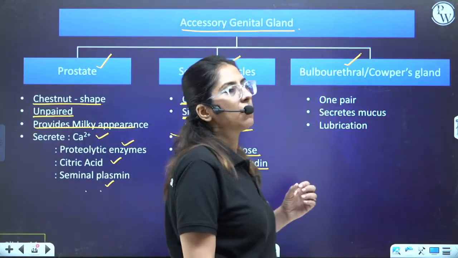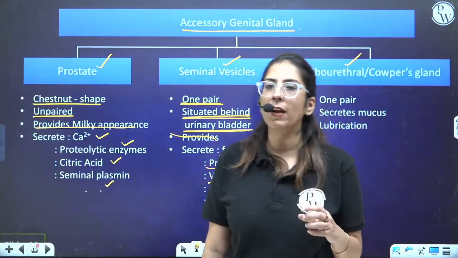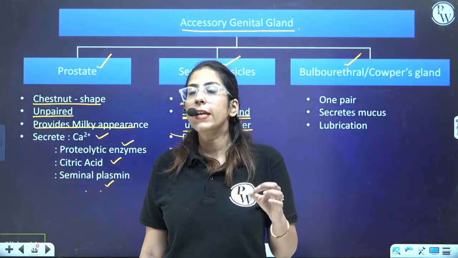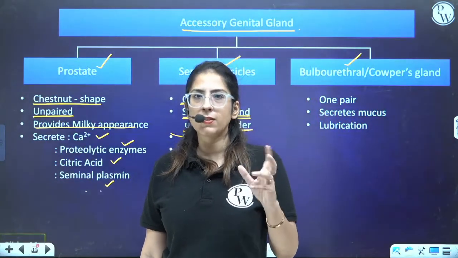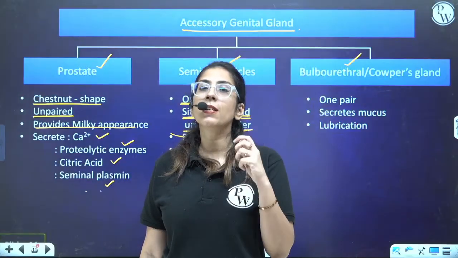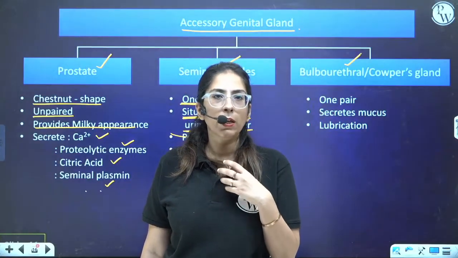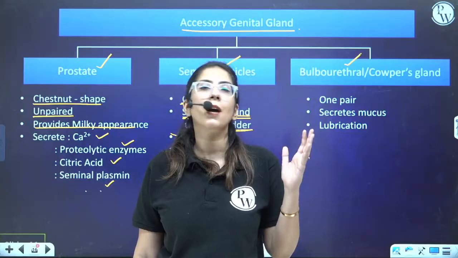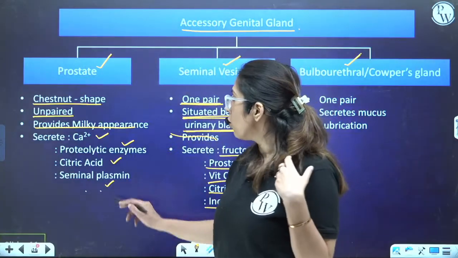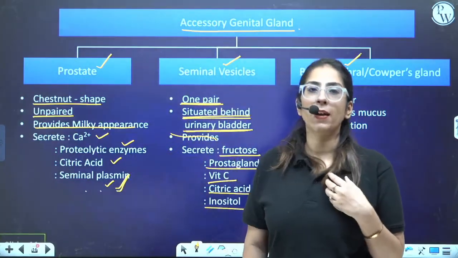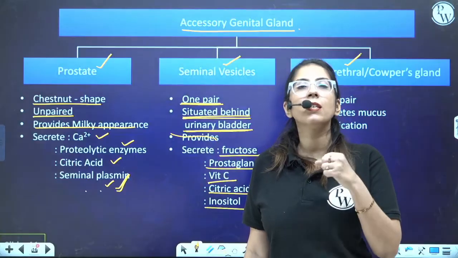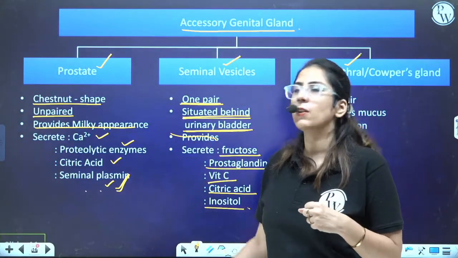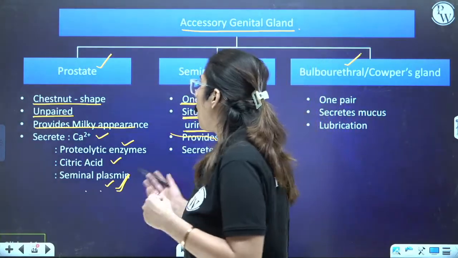See, whenever sperms are deposited in the female reproductive tract, the semen thickens itself. Later on, the semen liquifies itself, and then the sperm start moving in the female reproductive tract. This is because of the seminal plasmin. So their consistency changes because of the seminal plasmins. Clear? Rest all you know.